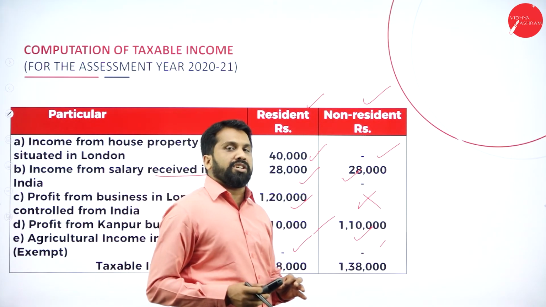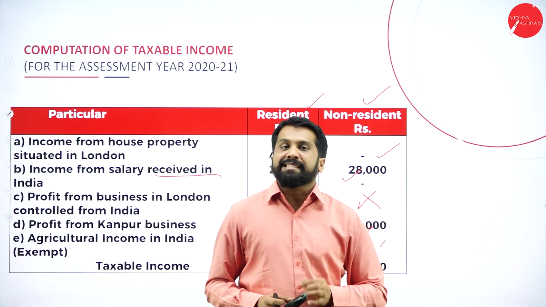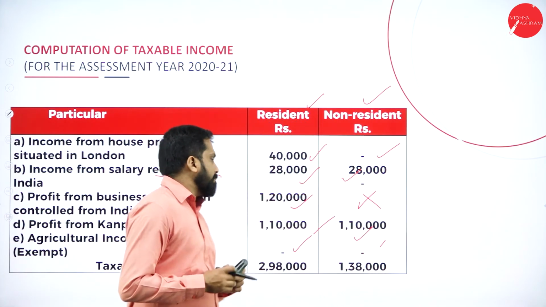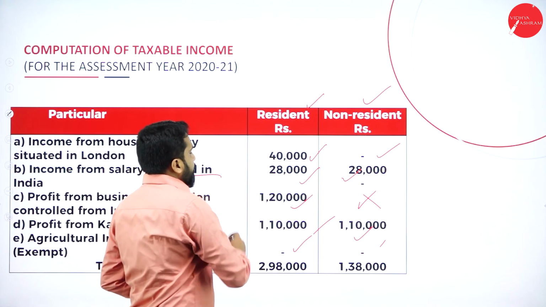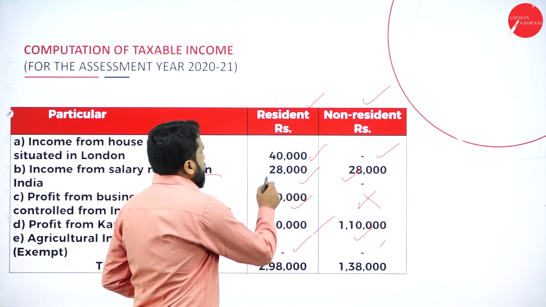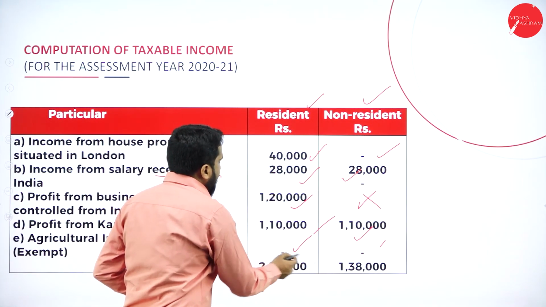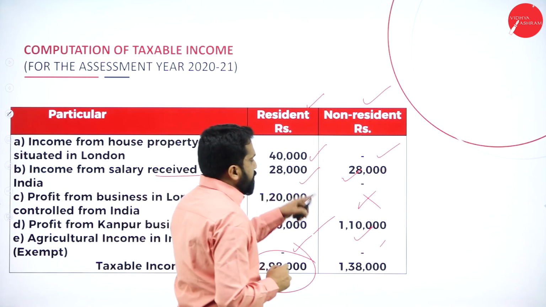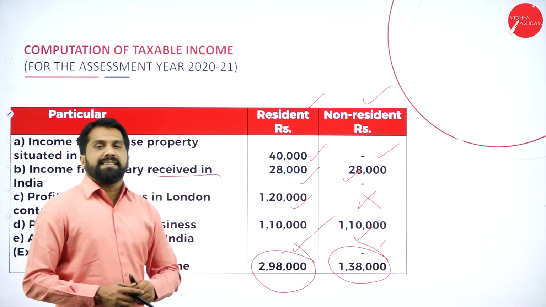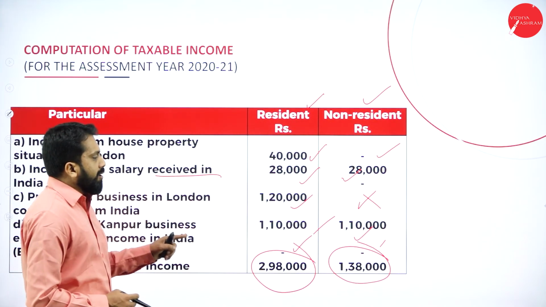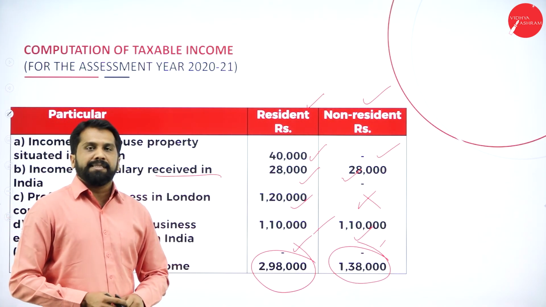In the next session, we will go for your examination problems. Now, as per this, what is the total taxable income? It will be 2,30,000, 2,50,000 and 2,98,000. If you add these two, you will get 1,38,000. This is all about today's session.